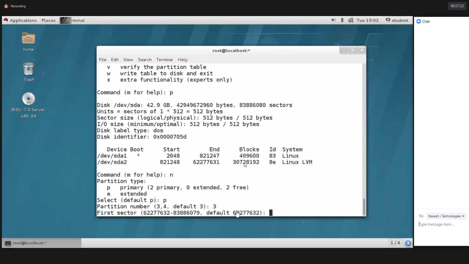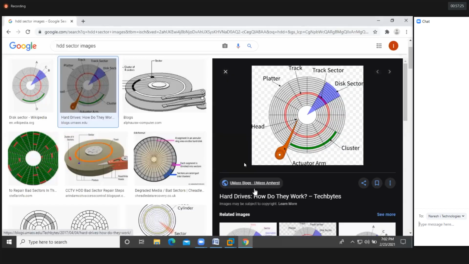Now I need to make a partition. How are we going to create partitions? With the help of the sectors only. Assume this is the first sector, and from here to here I'm trying to create one partition. As humans we are unable to remember such lengthy numbers, and because of that reason we use GBs and TBs, like 1 MB, 1 GB, 1 TB, instead of sector numbers.